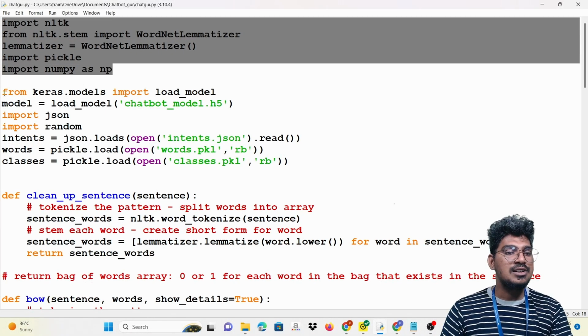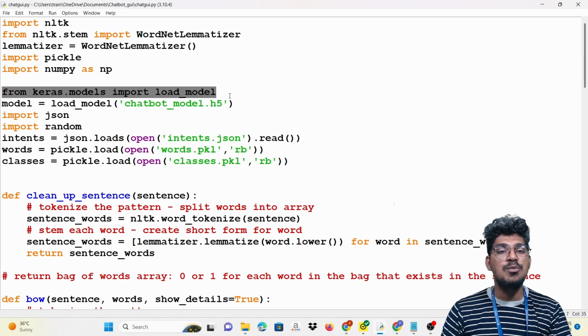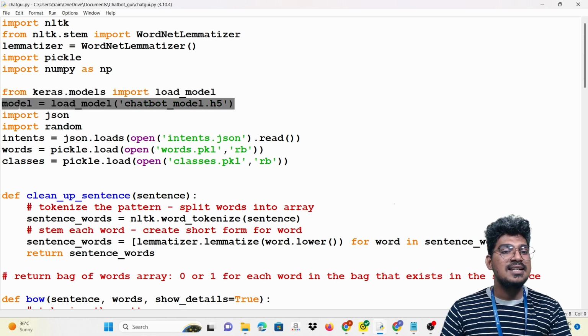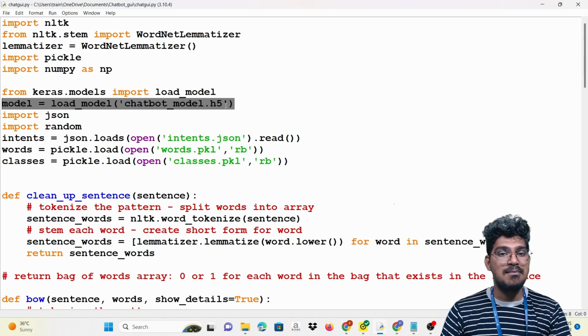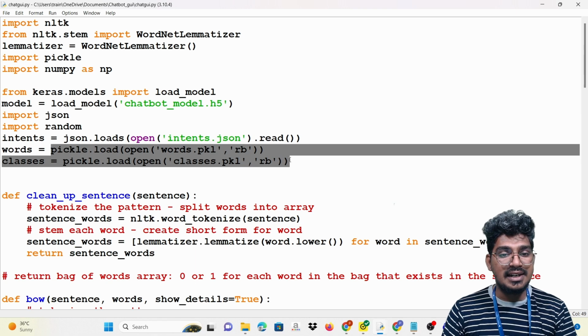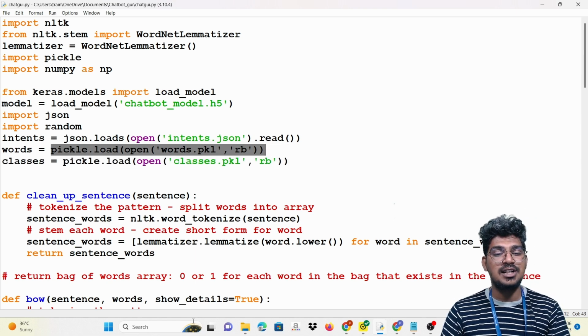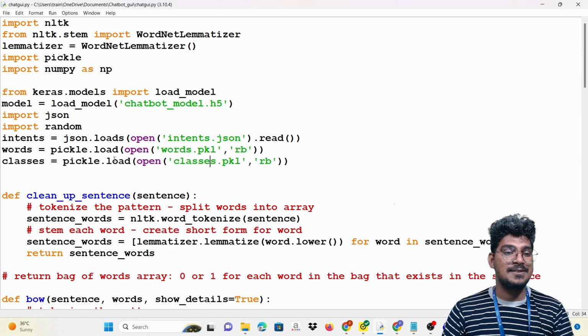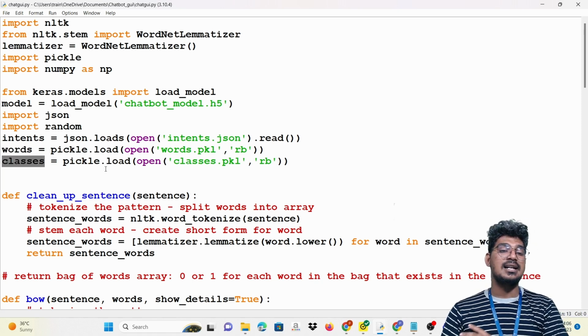Also, keras model dot load model will help to load the model here. That is, model is equal to load model chatbot model. This particular file name is the trained model file. After that, open the JSON and also random. Now intents, then JSON is loaded for reading the format, and pickle words is read in the same format because we stored the file in this particular words and also the classes. So words and also the classes we have to use.